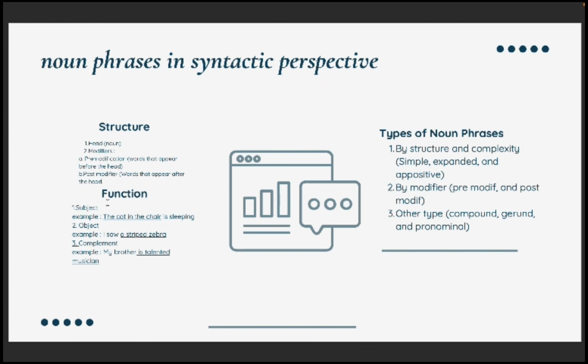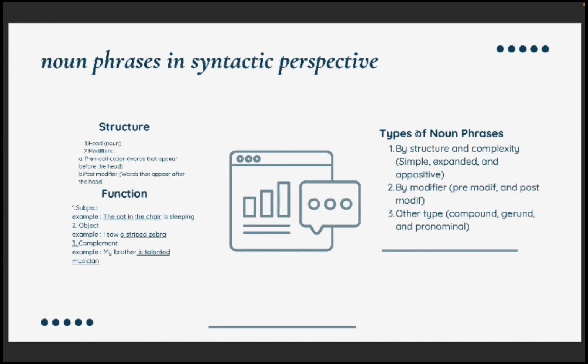The first is to be a subject. For example, the cat in the chair is sleeping. So the cat in the chair is a subject. And the second is object. For example, I saw a striped zebra. So a striped zebra is an object. I is a subject, saw is a verb, and a striped zebra is an object. And the last is complement. For example, my brother is a talented musician. Talented musician is complement for my brother.